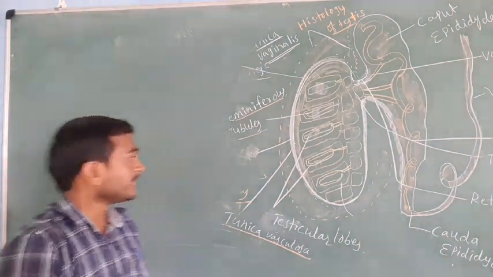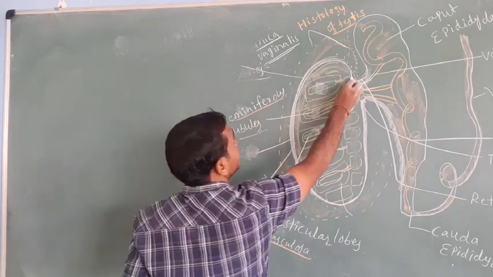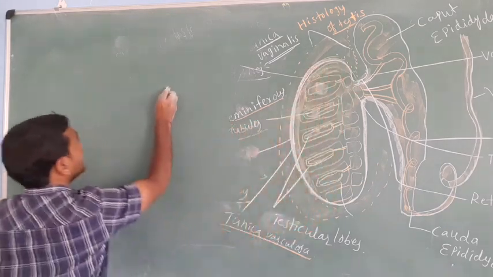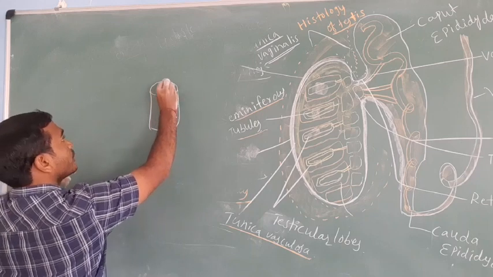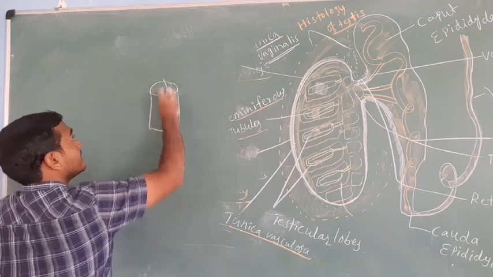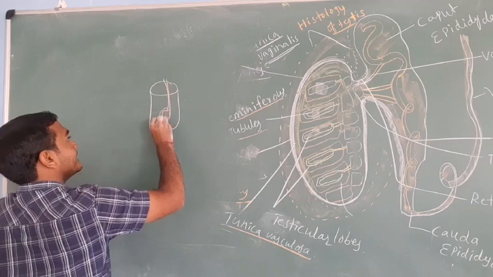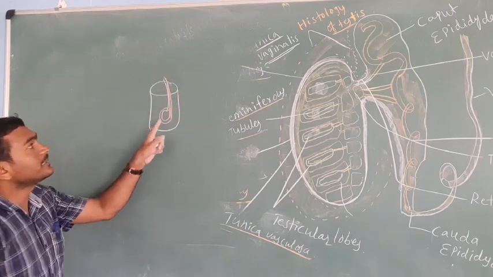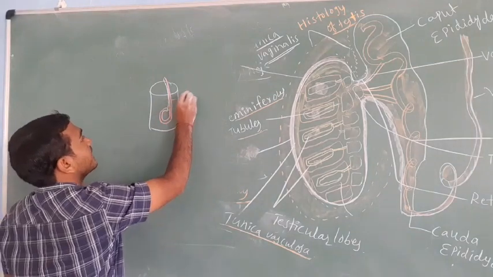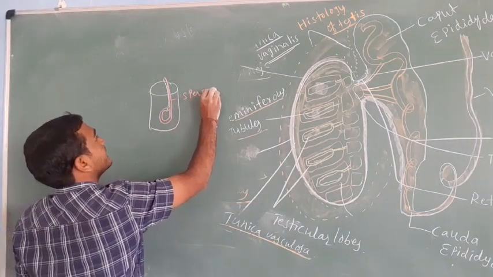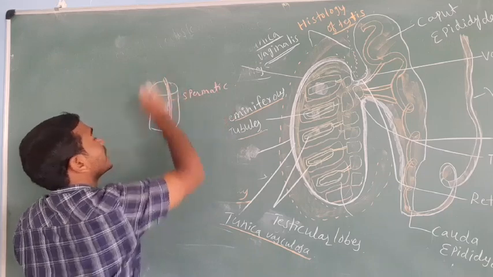But here we missed another point. The testes in the scrotum come down like this. There is the spermatic cord, passing through the inguinal canal.